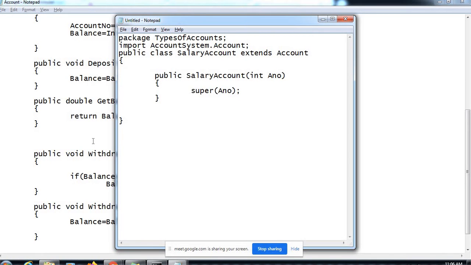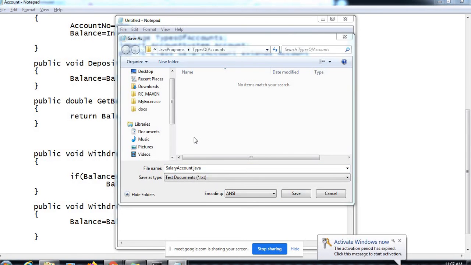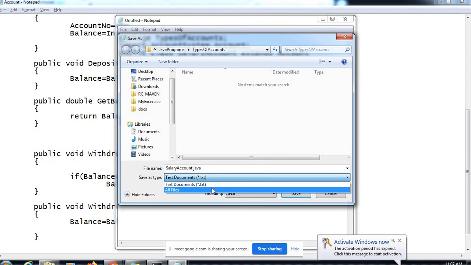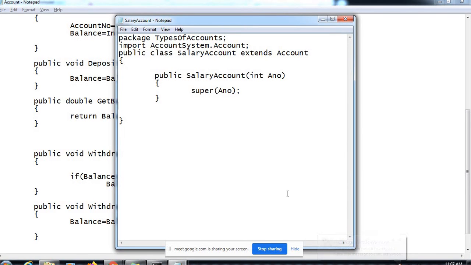Now let's talk about the abstract method. Where does the abstract method come into the picture? But first I'll just save this and then we will talk about it. Very, very important concept now. So I'll save it as salary account dot java, all files, and save. Okay, now let's understand the abstract method. What is an abstract method? An abstract method is a method which doesn't contain the implementation, in simple words.